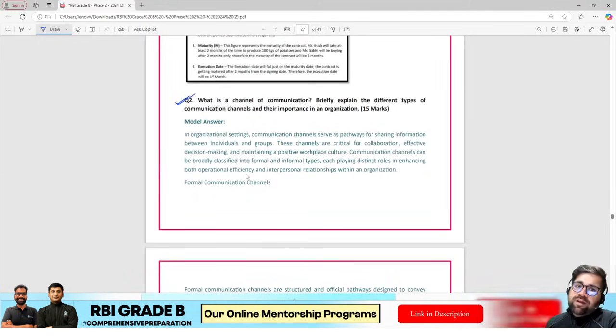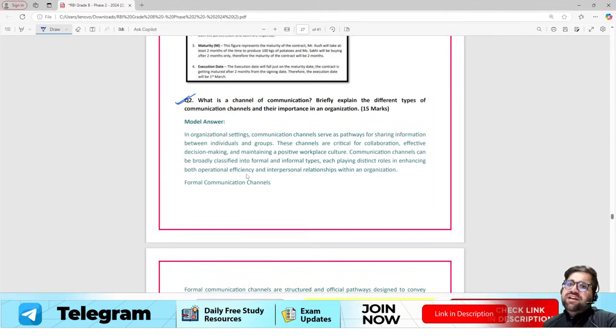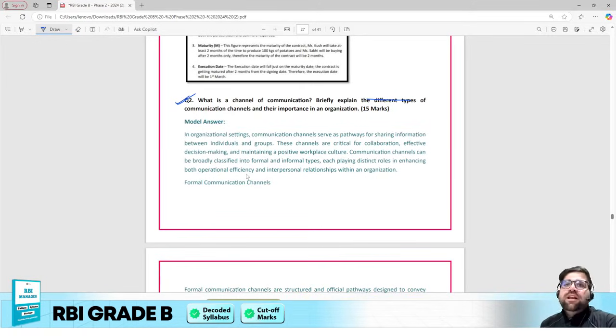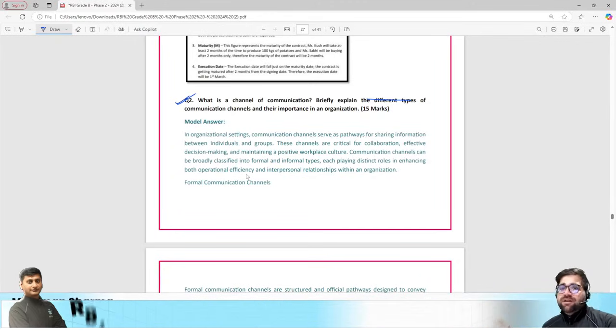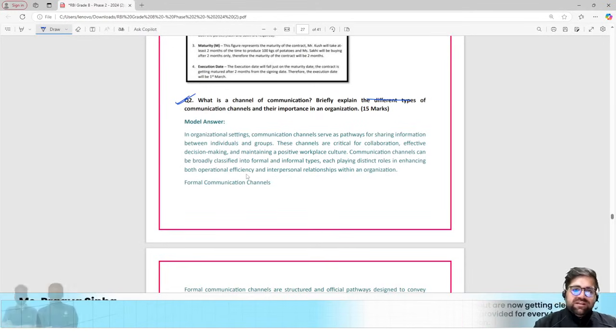Question number 2 in 15 markers: what is a channel of communication? Briefly explain the different types of communication channels and their importance. Now, on channels we have done endless discussion: formal, informal, grapevine, and whatnot. I hope you know that informal is a superset, grapevine is a part of it, but still there is a difference between these two. If you know them, then please write your answers in the comment box. I will be very happy to see.